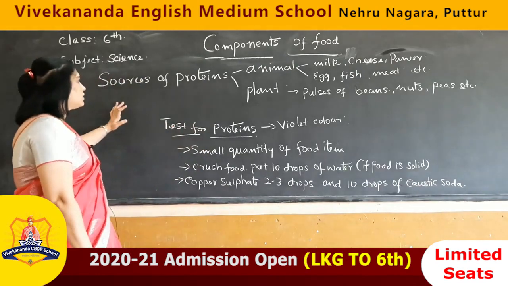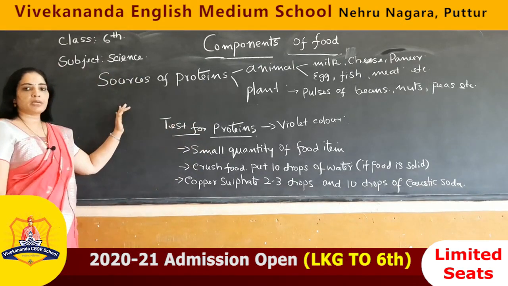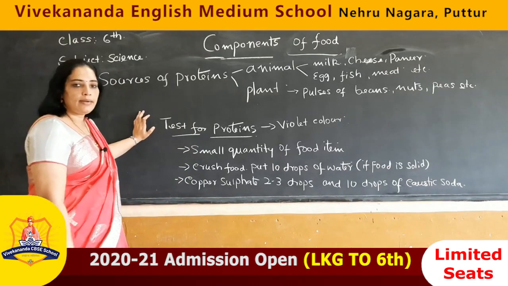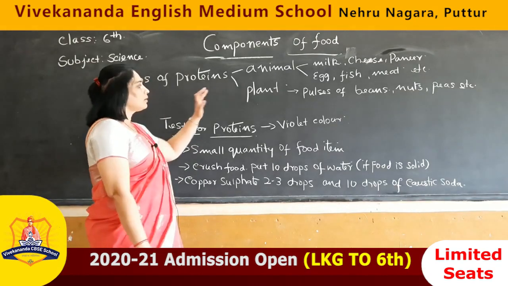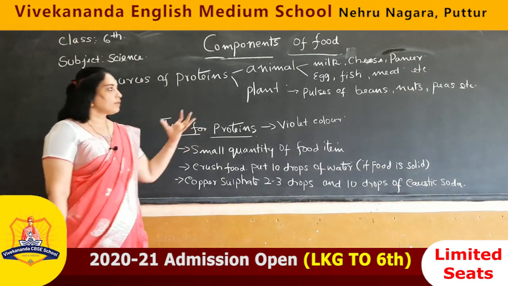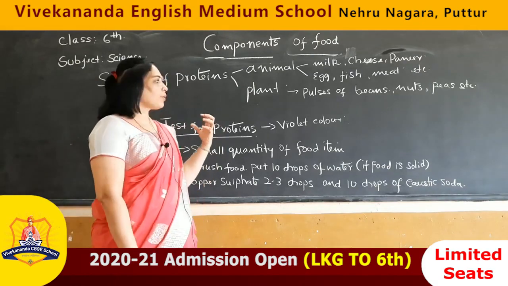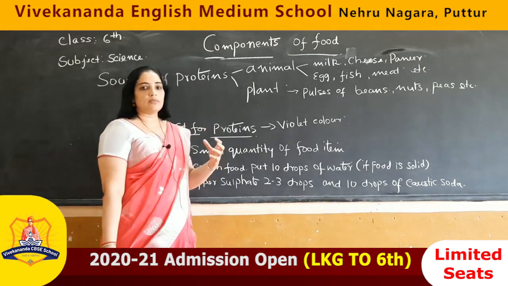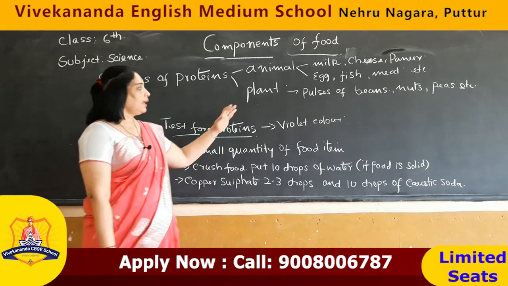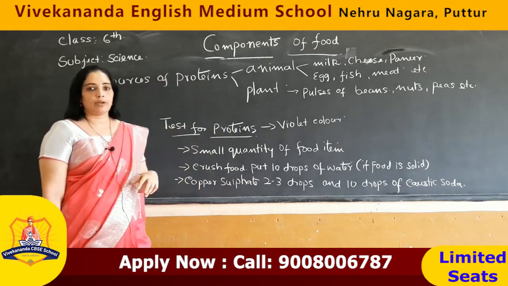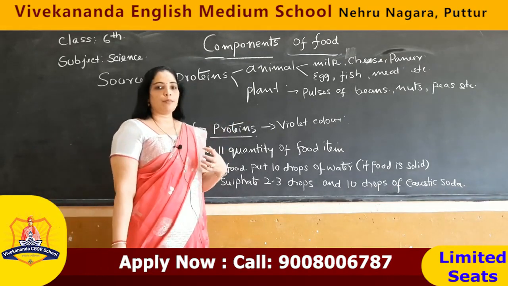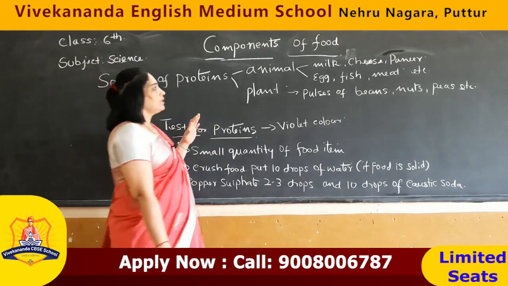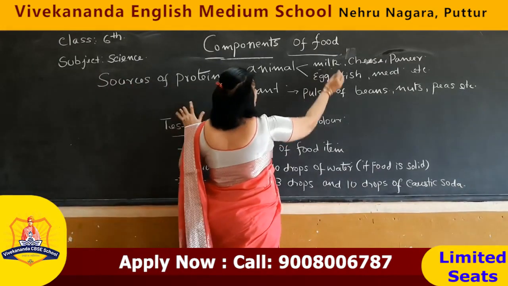So, now let us see which are the important sources of proteins in our daily diet. There are two types. One is from animal sources, animal proteins we will call them, and another one is plant proteins, meaning through plant products we are getting. Which are the animal products?